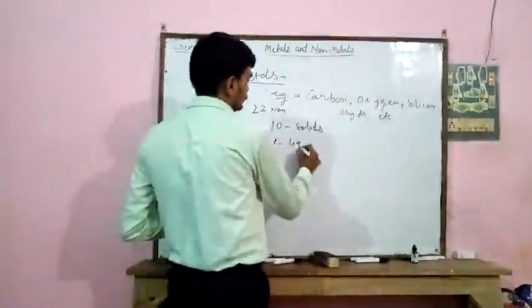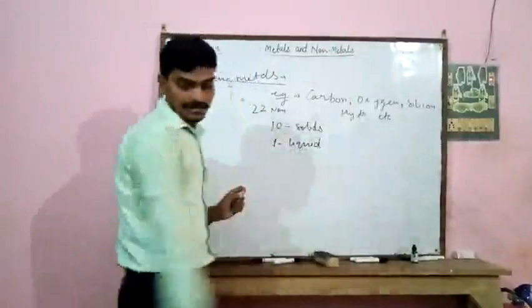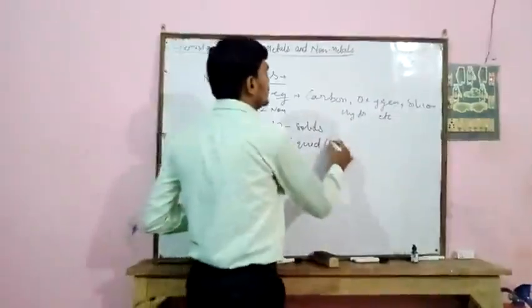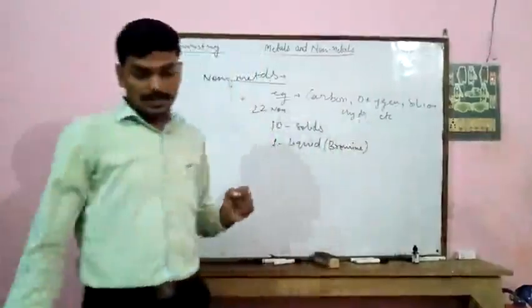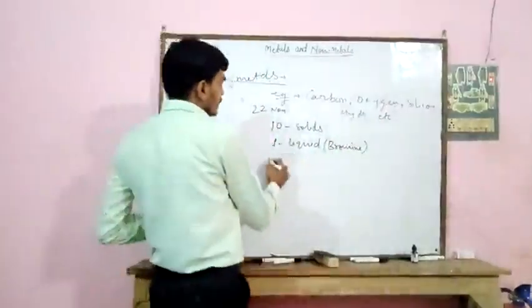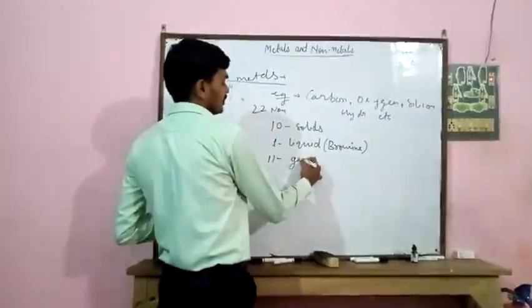One is liquid, which is bromine, and the remaining 11 are gases.